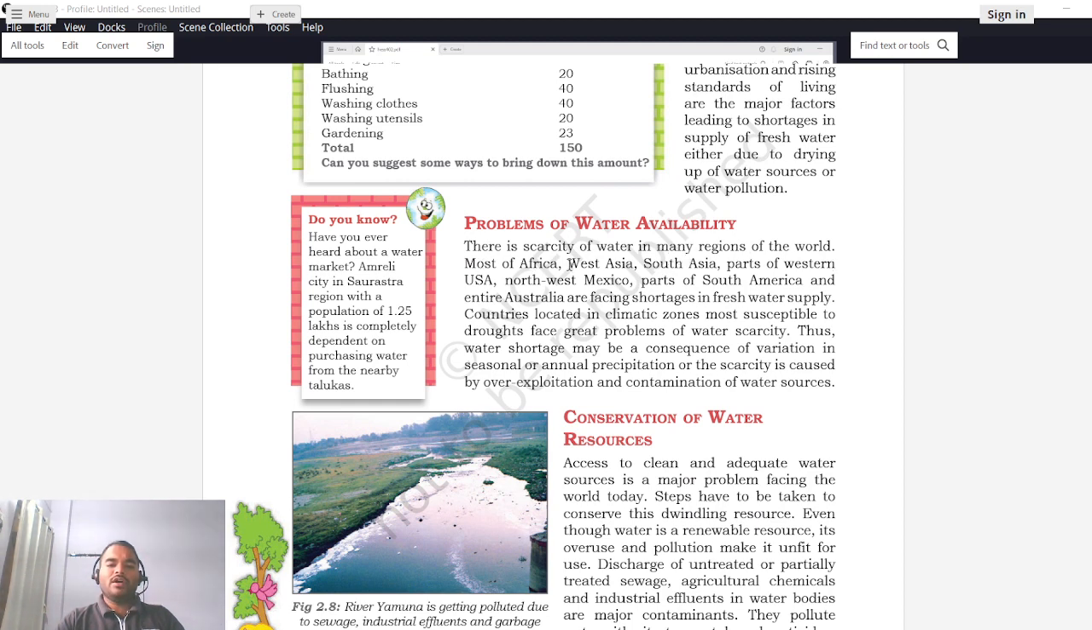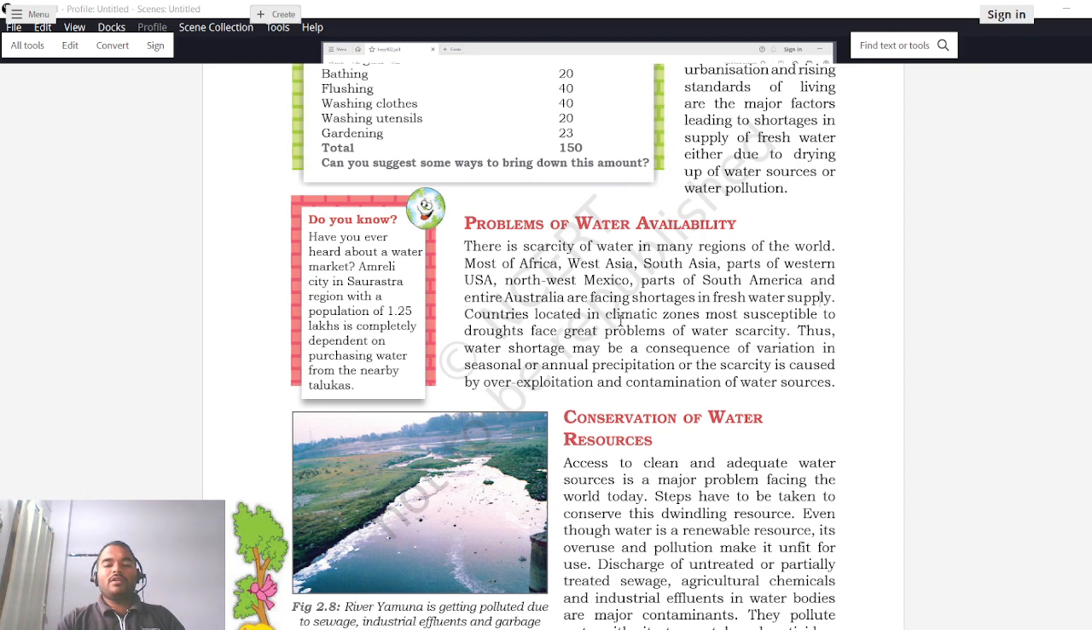Most of Africa, West Asia, South Asia, parts of Western USA, Northwest Mexico, parts of South America, and the entire Australia are facing shortage in fresh water supply. So these are all the regions of the world where there is a shortage of fresh water supply. Fresh water means the water that is available for drinking and for household activities. A lot of countries, you can see.